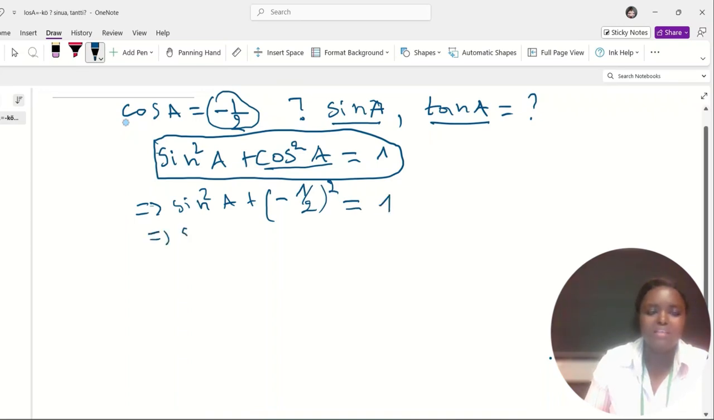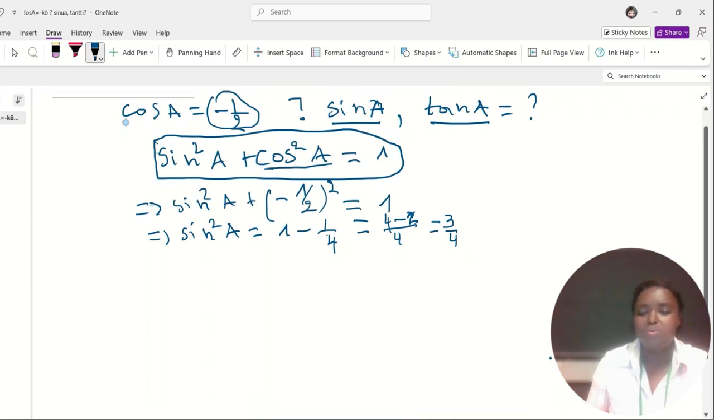Which is sine squared of A equals 1 minus 1 over, is it minus? Yes, minus 1 over 4, because minus 1 over 2 squared is 1 over 4. This is equal to 4 minus 1 over 4, which is equal to 3 over 4. We have sine squared of A equals 3 over 4.